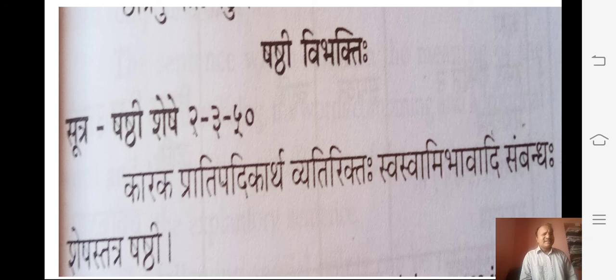If they ask about the Dvitiya and Chaturthi Karaka, then write what the Karaka is. The explanation of the meaning of the Karaka is the most important. Then, for Tritiya or Chaturthi, whatever they ask, the sutra, sutrartha and example are most necessary. The explanation of the example is most important. For example, Vipraya Gam Dadati. Vipraya is the Chaturthi Karaka, that means he is the recipient. Like this, we will explain all these things. Then only you will get the marks. Writing all these sutras is necessary.